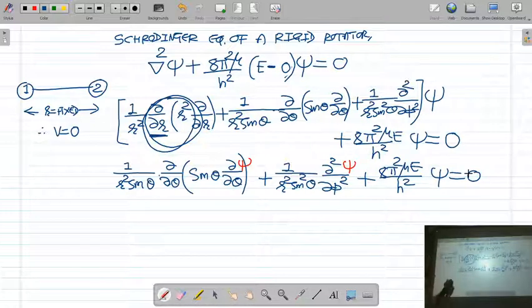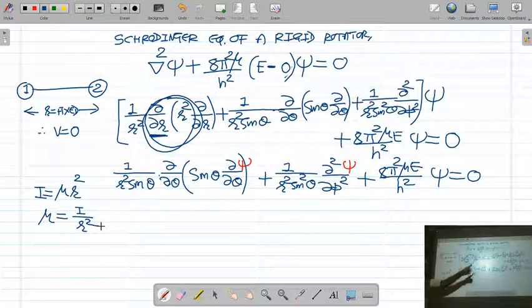Now, you know that the moment of inertia of the molecule is defined as mu r square. Therefore, the value of reduced mass mu comes out to be I upon r square.